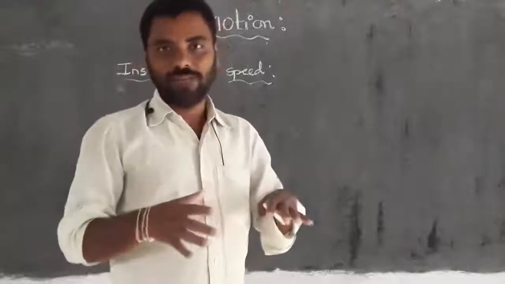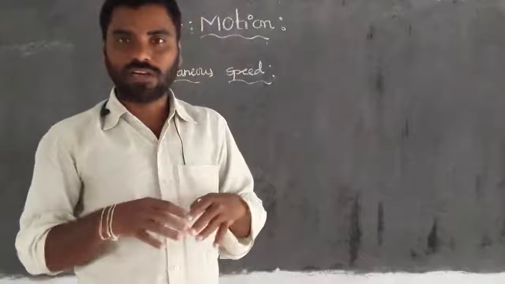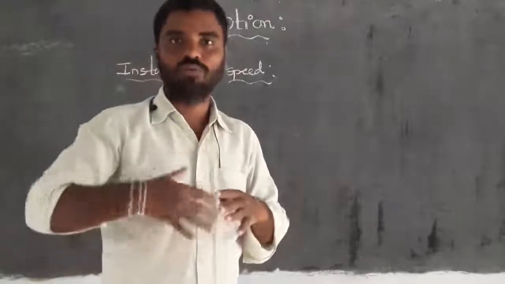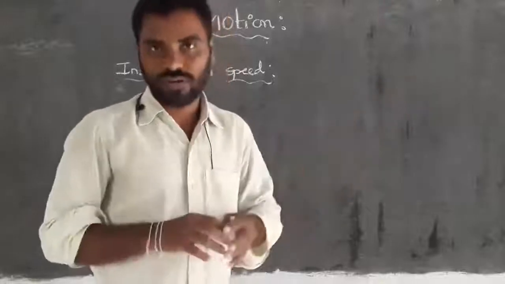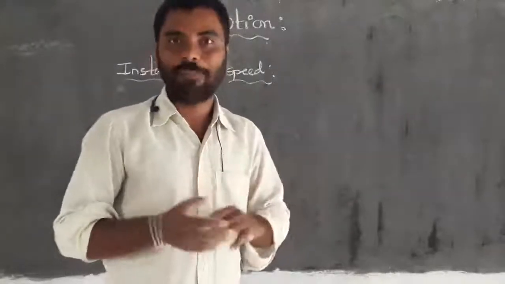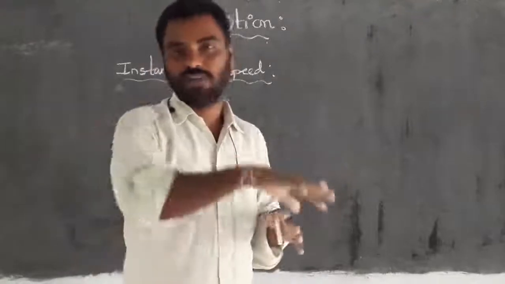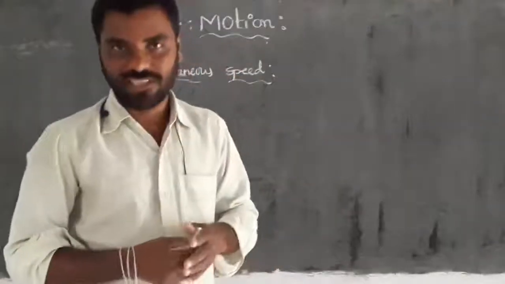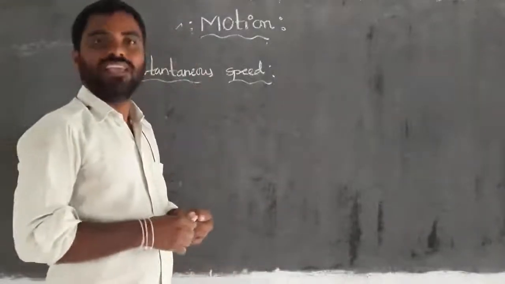So at that time we can't move with the same speed. Where we have a comfortable road, we can move at our suitable speed. If you have ups and downs, we have to change the gears, and ultimately the speed of the vehicle changes. So in that case we can use instantaneous speed.